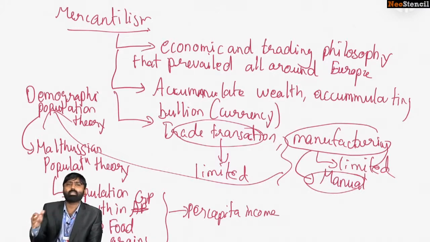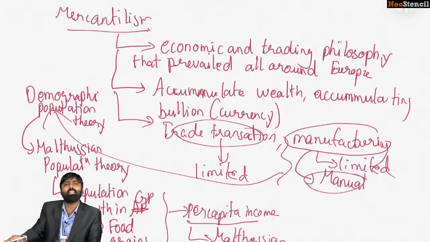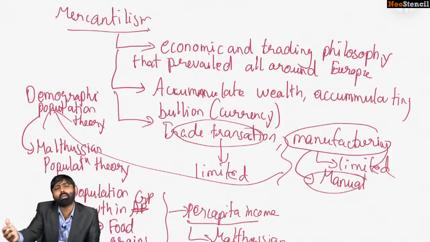This is known as the Malthusian trap. You can never increase per capita income beyond a certain extent because your population growth would be limited, and your population growth was limited because food grain growth was limited. So population would always be stabilized. Per capita income could never increase beyond a certain extent because manufacturing would always become limited, as manufacturing was dependent on population growth. So that was the prevalent philosophy.